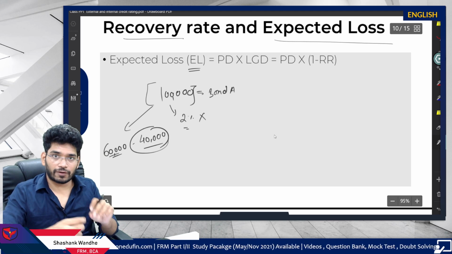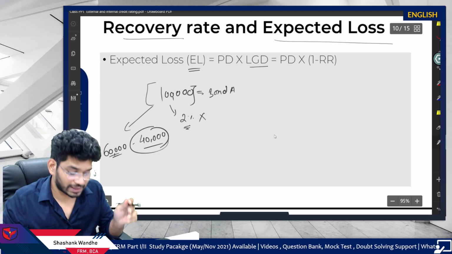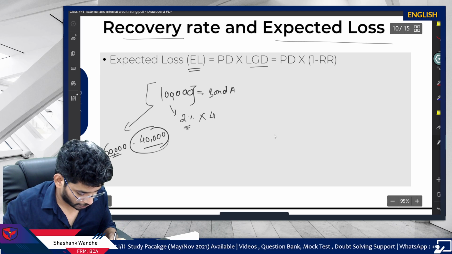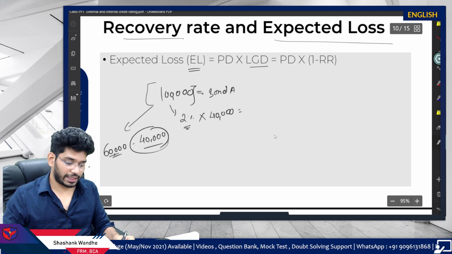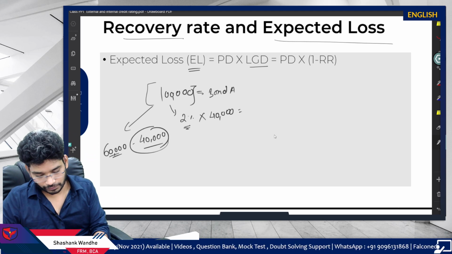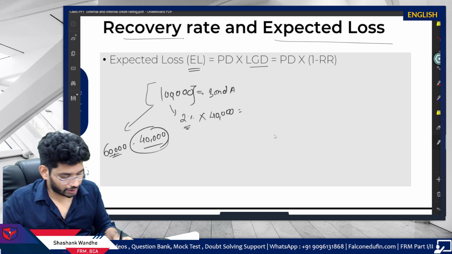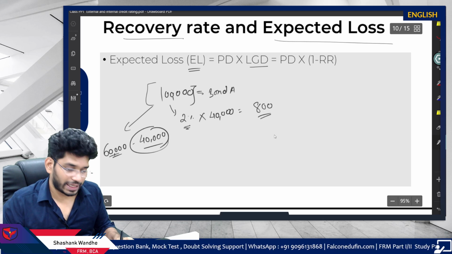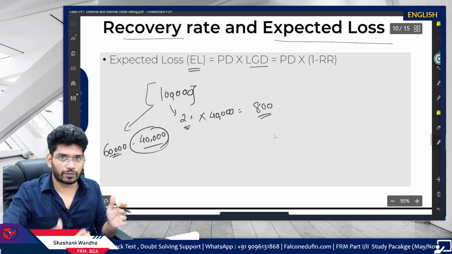Then how does this calculation go? 60,000 recovered, 40,000 lost. So 2% is the probability of default, and loss given default is 40,000, right? So what is the answer? It is your expected loss: 40,000 multiplied by 2% is equal to 800. 800 is your expected loss. So there are two formulas. This is one formula only, written in two different formats.